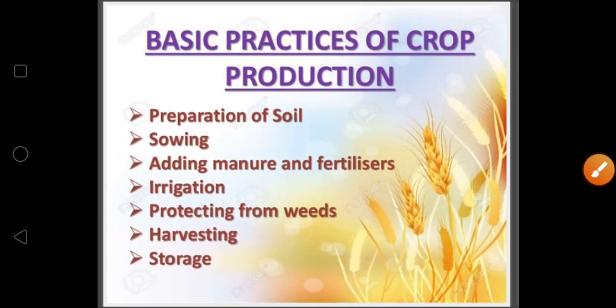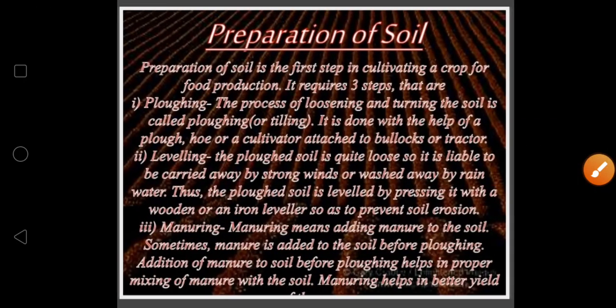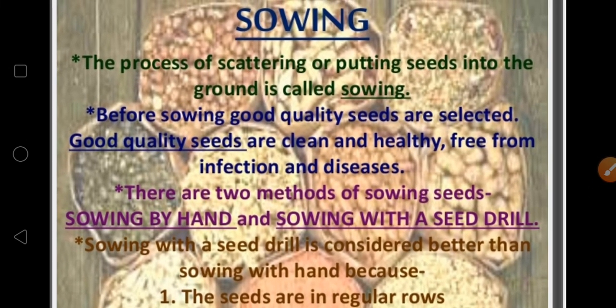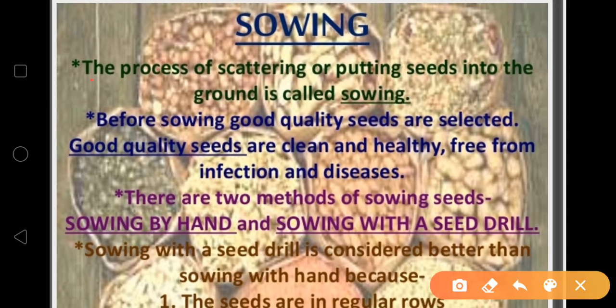Our next step is sowing. We have done the preparation, next is sowing. What is sowing? The process of scattering or putting seeds into the ground is known as sowing. If you are putting or scattering the seeds into the ground or into the field, then it is known as sowing.